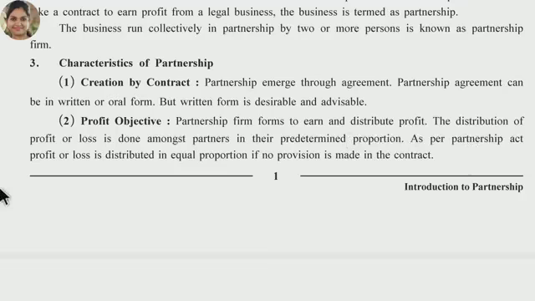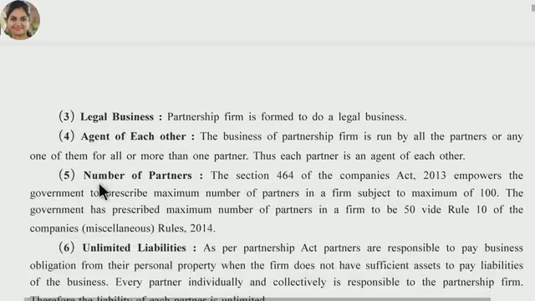As per the Partnership Act, profit or loss is distributed in equal proportion if no provision is made in the contract. It means suppose they are not making any legal and written contract, then what will be the proportion of profit? It will be equal. But mostly in a partnership firm, all the partners predetermine the proportion of the profit and loss.